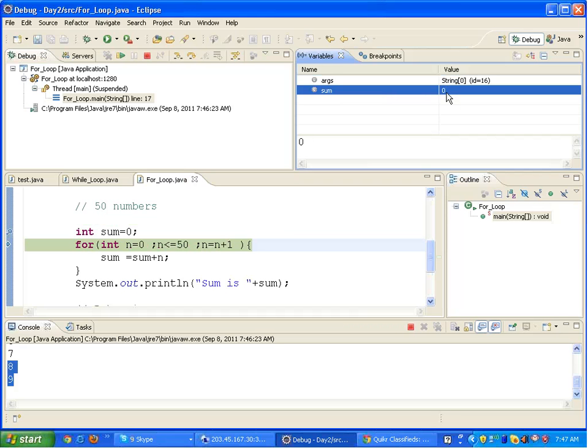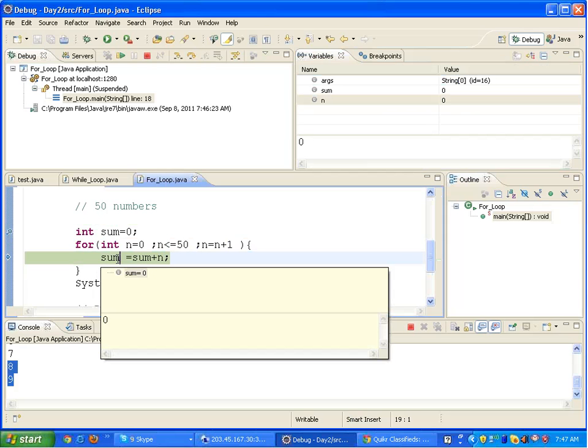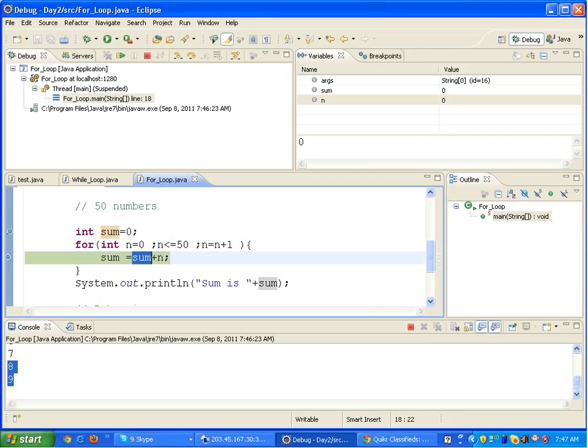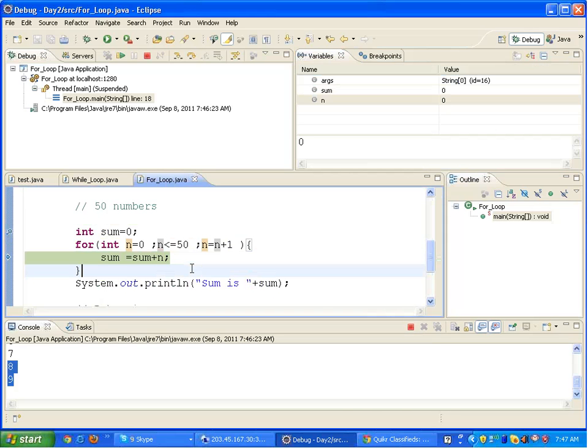After that, I again press F6 and I see that the one line is executed and n is also initialized with 0. Right? Now in this line, the value of sum will be equal to the value of sum plus the value of n. So the value of sum and n both are 0, so the value of sum will come out to be 0. Right? So I press F6 again. When I press F6, the loop runs for the second time and the value of n becomes 1.